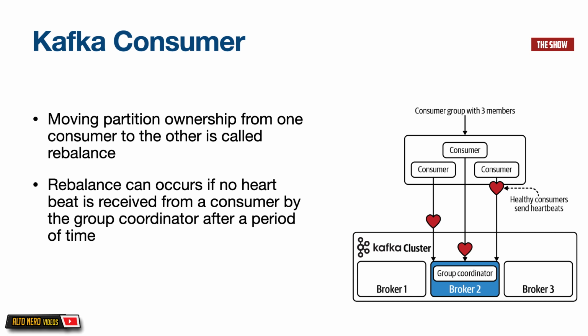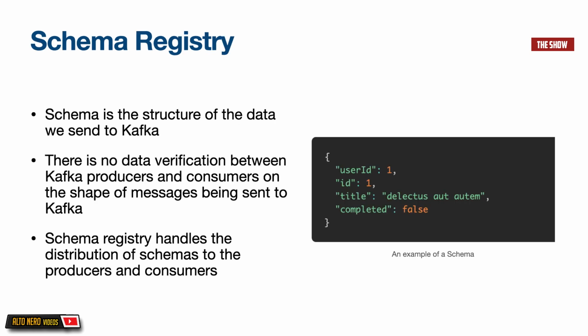I do not want to go too much into details into the internals of Apache Kafka. If you want to know more about how rebalance and how the group coordinator and everything works, have a look at the Apache Kafka documentation. The last thing I would like to talk about is the schema registry. What is a schema? A schema is the structure of the data that we send to Kafka. An example of a schema is what you see on your screen. It is basically the shape of the data that we send to Kafka.